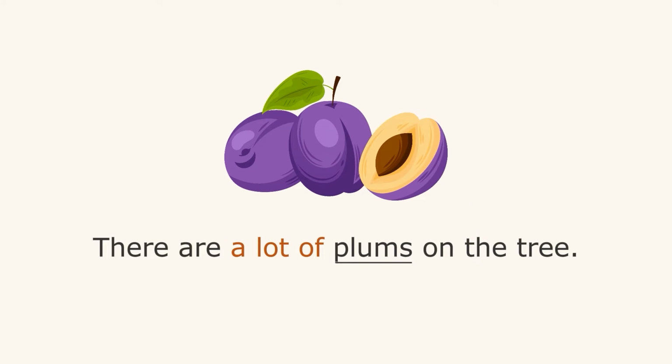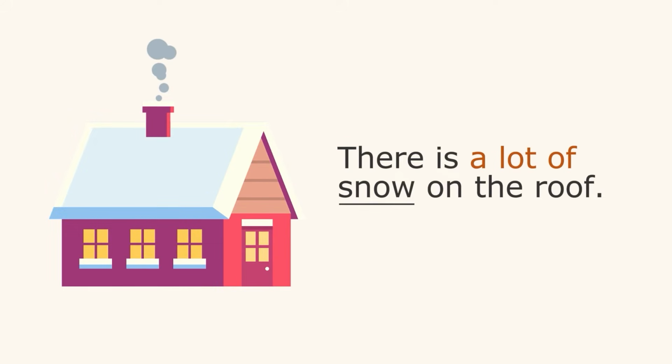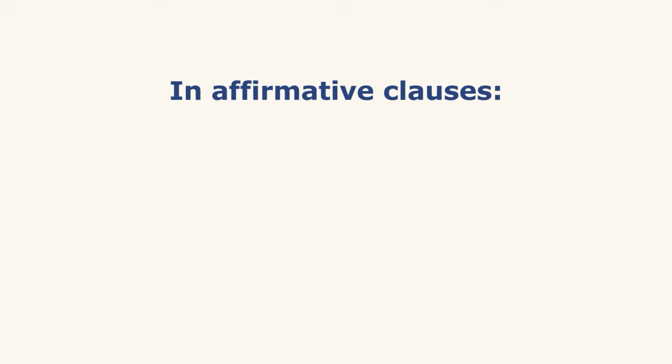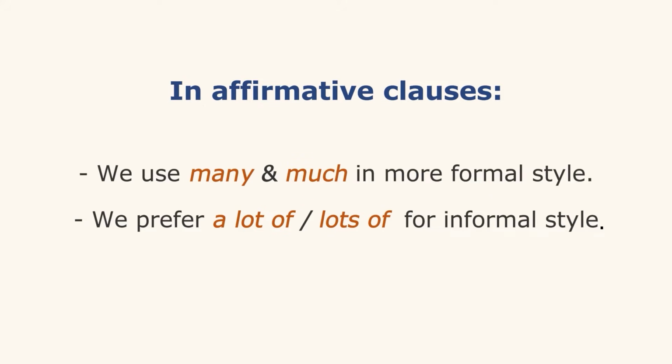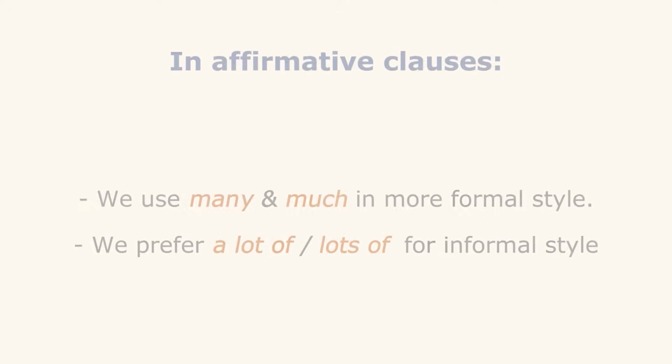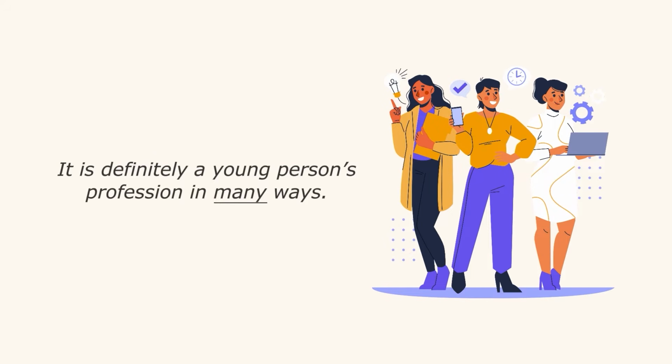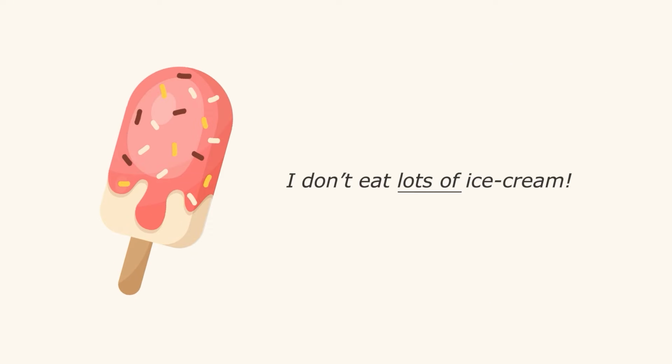There are a lot of plums on the tree. Plum is a countable noun. There is a lot of snow on the roof. Snow is an uncountable noun. Please note, in affirmative clauses, we use many and much in more formal style, while we prefer a lot of or lots of for informal style. For example, it is definitely a young person's profession in many ways, formal style. I don't eat lots of ice cream, informal style.